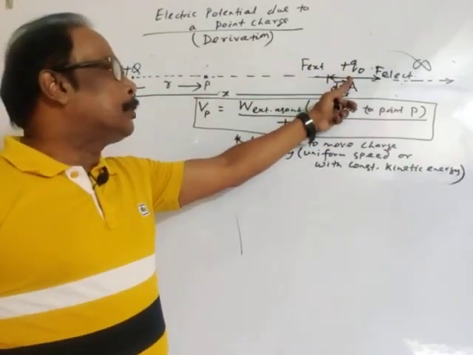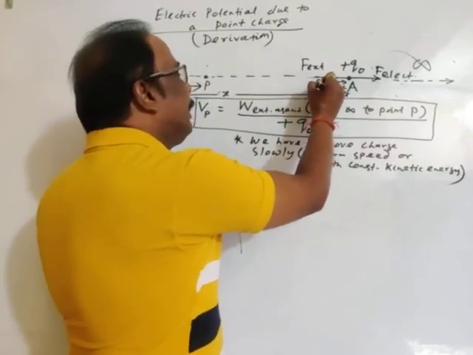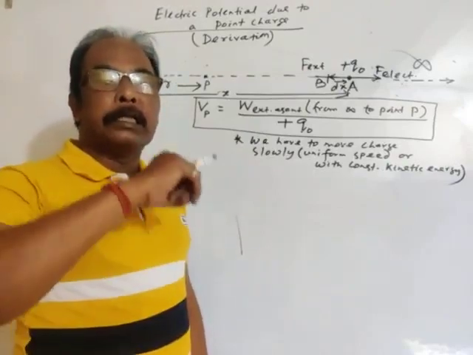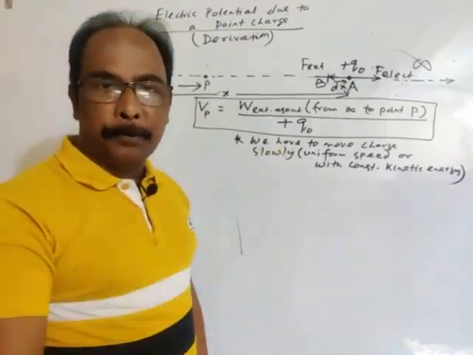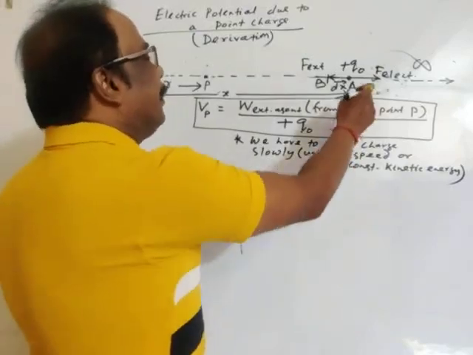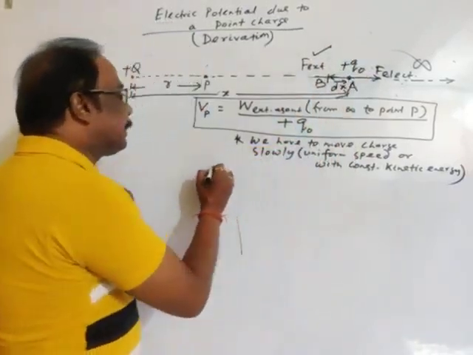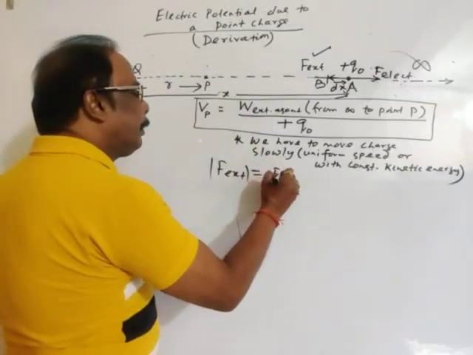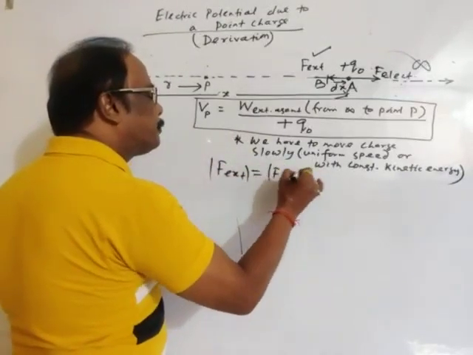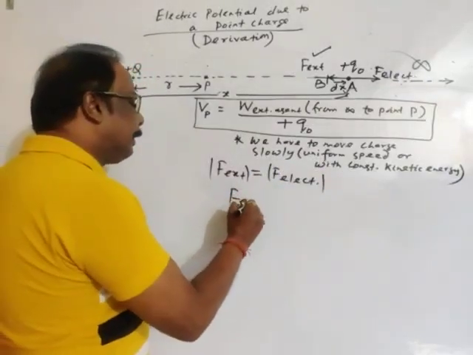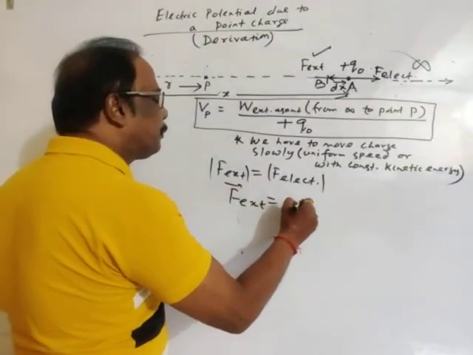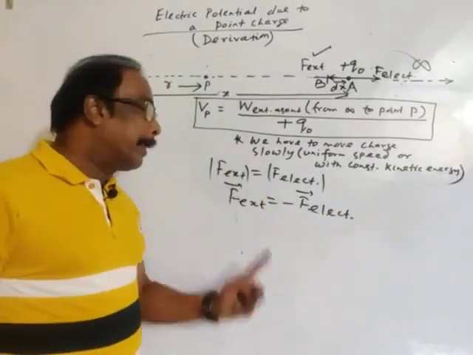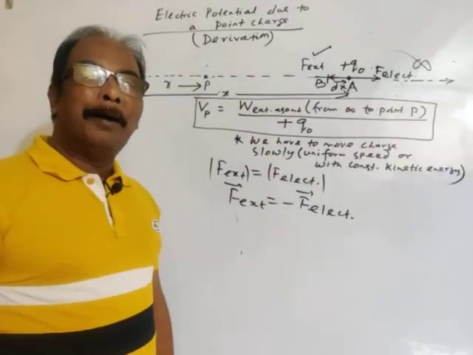Let the charge be displaced from position A to position B through a small displacement dx under the action of external force. This external force is exactly equal to the electrostatic force in magnitude but opposite in direction.